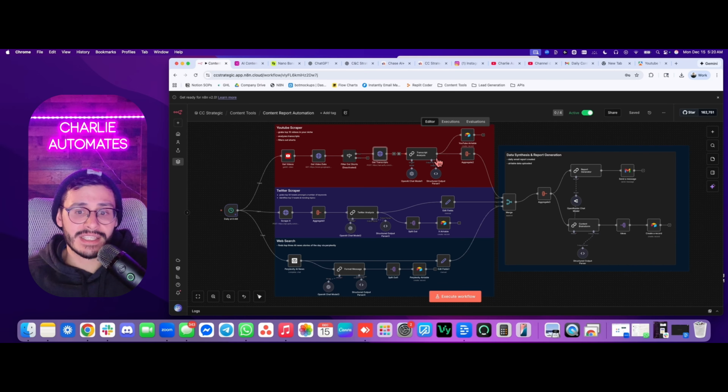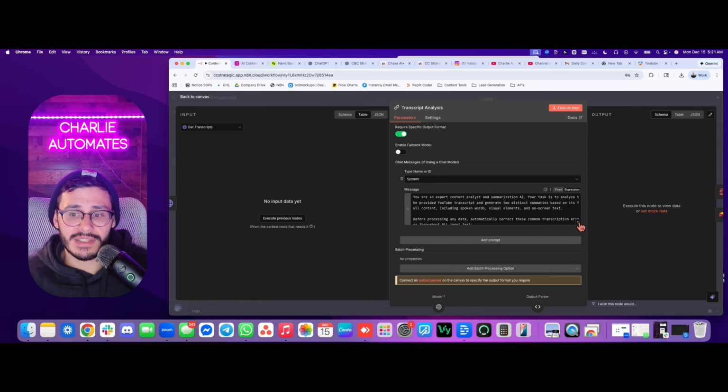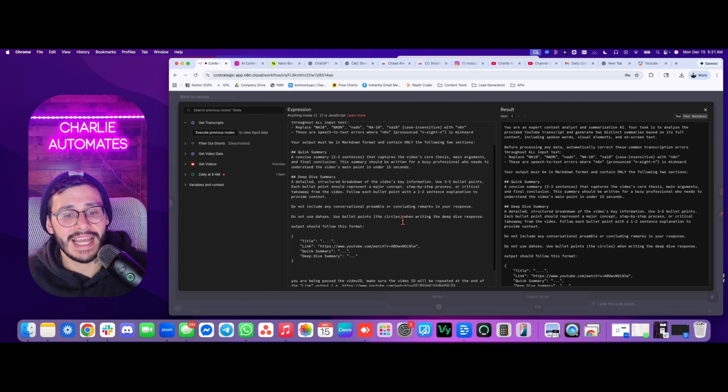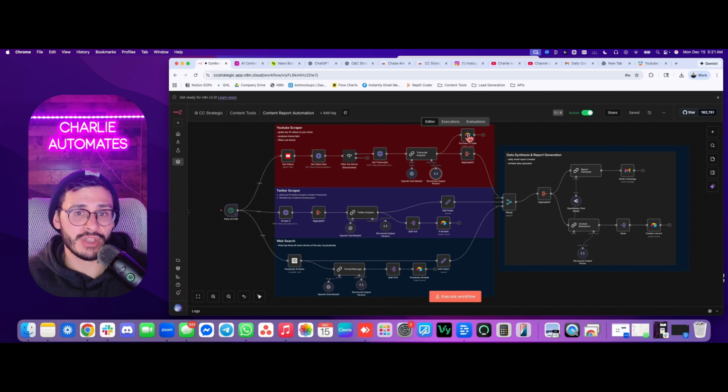But in any case, that data and the transcripts are going to send over to the AI portion of this workflow. And this is the simple prompt that I have set up, and you don't have to stay stuck to the prompt that I have here. You guys can edit it as you need, but this is definitely a solid base for you guys to start with. And this is just to parse out the information, title, link, quick summary, and deep dive, so that I can feed it into my YouTube Airtable and then aggregate the information to send over to the merge.